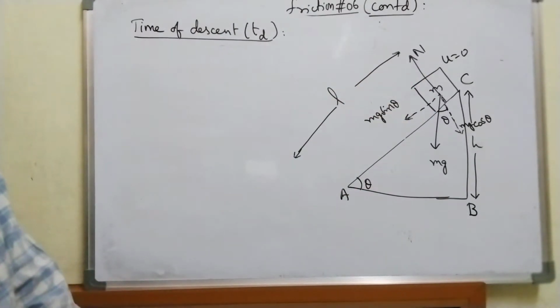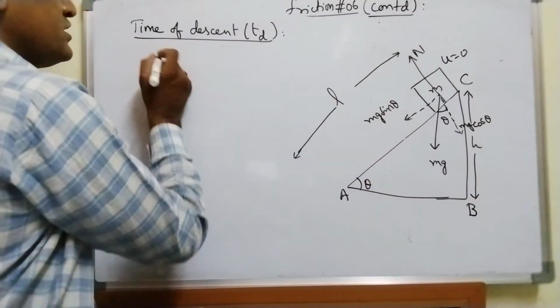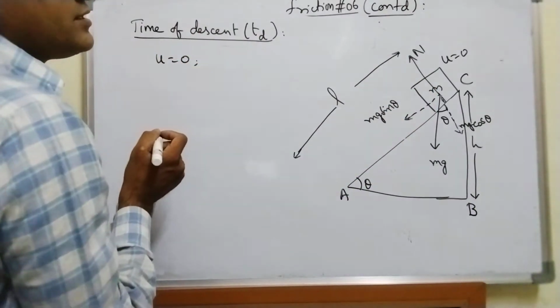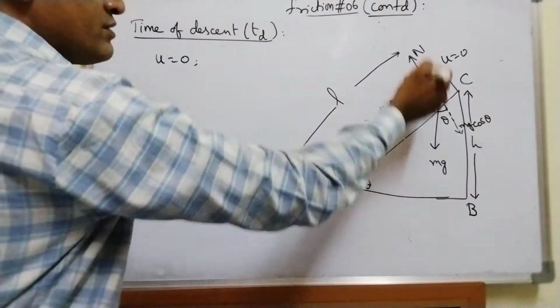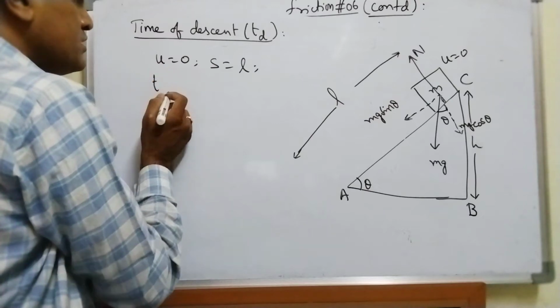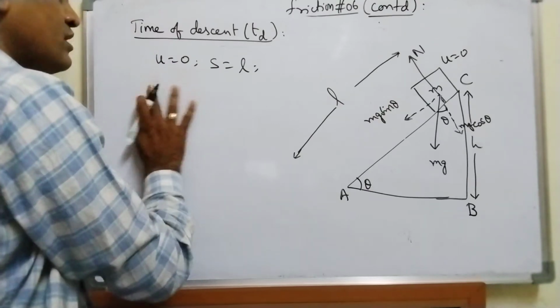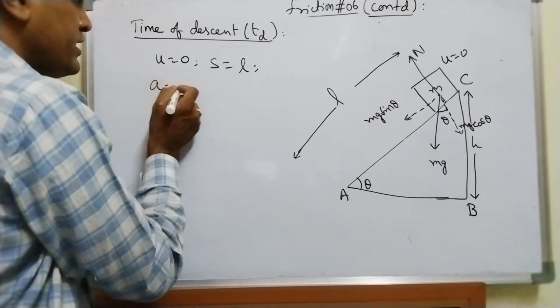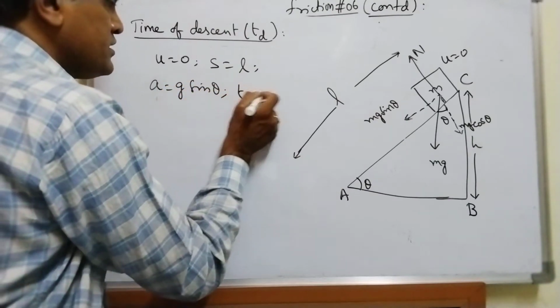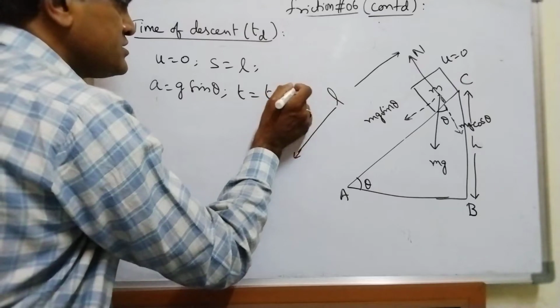Right? I want time. So initial velocity u is equal to 0. What is the distance covered? S is equal to L. I want t. The formula for acceleration you got is a is equal to g sin theta, and t is equal to TD.